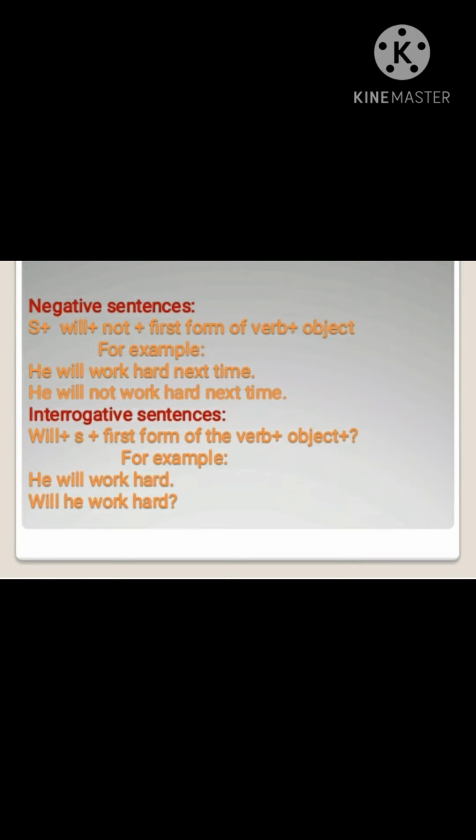Now next come interrogative sentences. In this we will use will first, then comes the subject, then the first form of the verb, then the object, and it ends with a question mark. Again an example for you: he will work hard, will he work hard, and at the last a question mark.